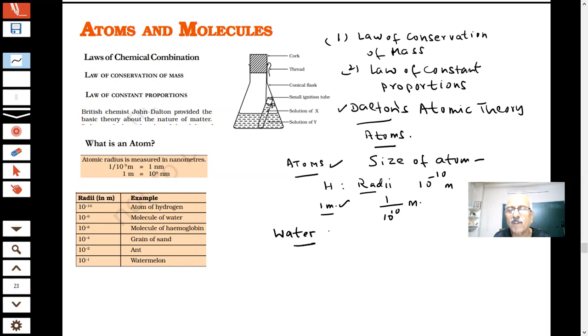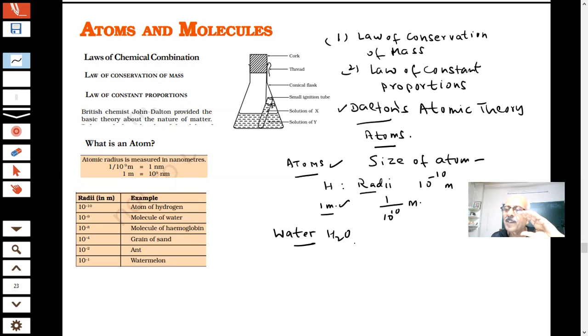Water is a compound. Students already know its formula, H2O. So it has 2 atoms of hydrogen and 1 atom of oxygen. That is a molecule of water. You are drinking water in a glass, but have you ever thought what is the size of the water molecule?